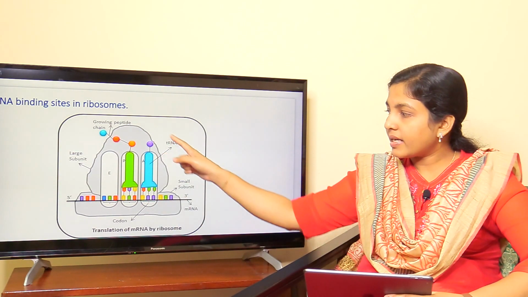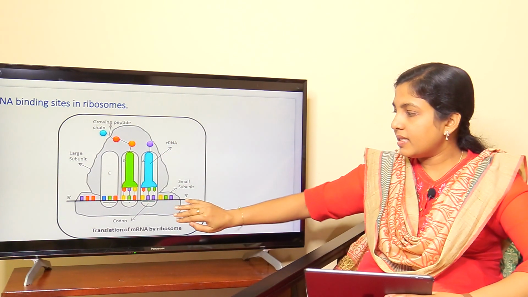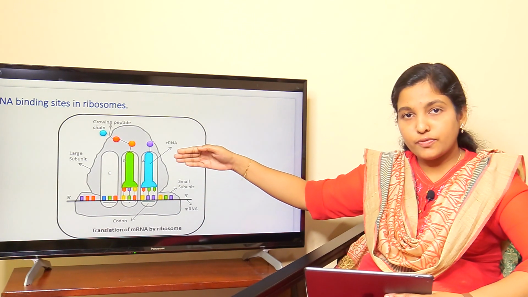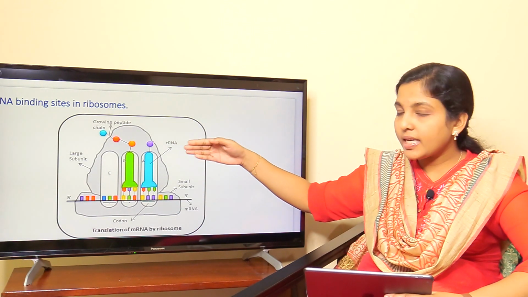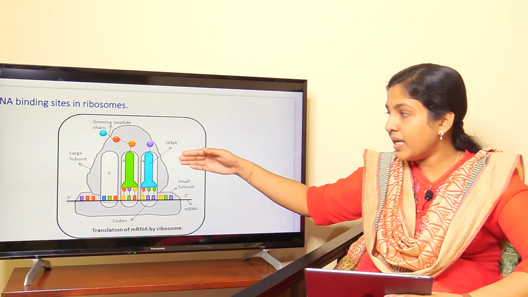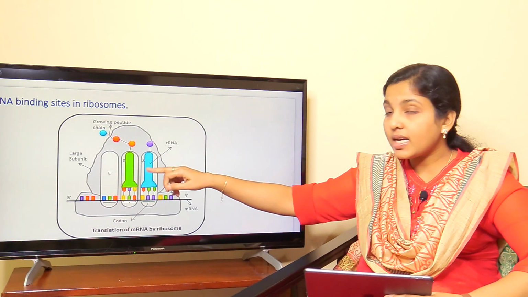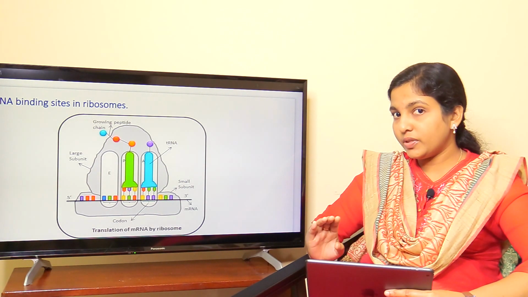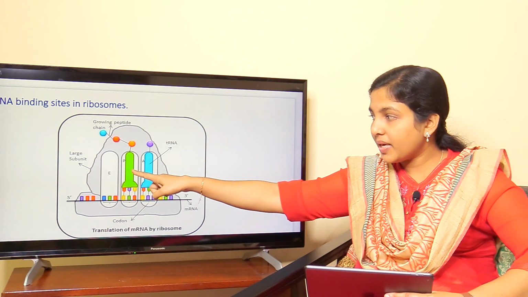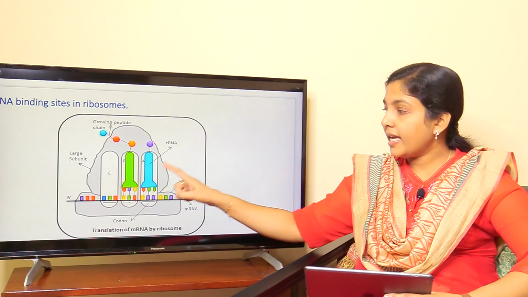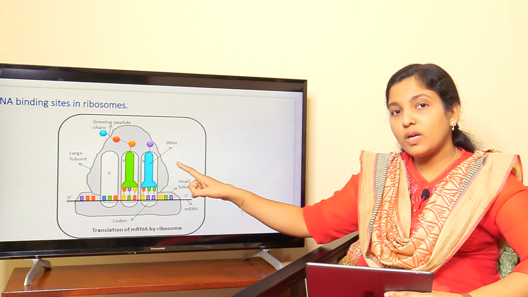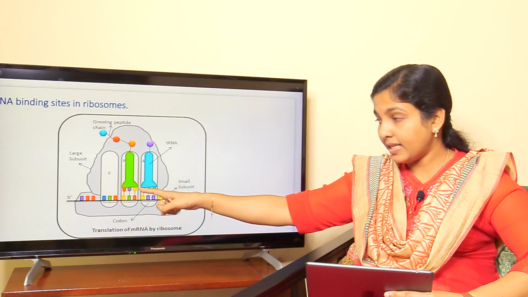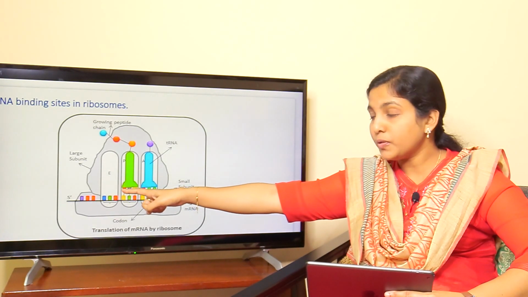This is the ribosomal assembly. The lower one is the 30S subunit and the upper one is the 50S subunit. The 50S subunit of the ribosome has 3 tRNA binding sites. These binding sites are denoted as the A site, P site and E site. A site stands for aminoacyl site, P site stands for peptidyl site and E site stands for exit